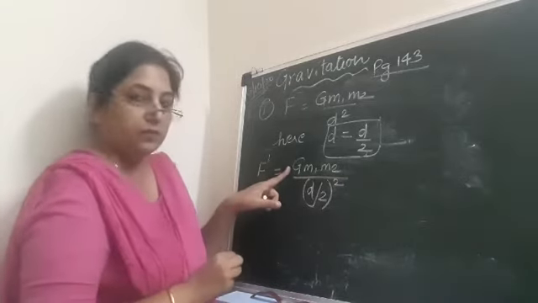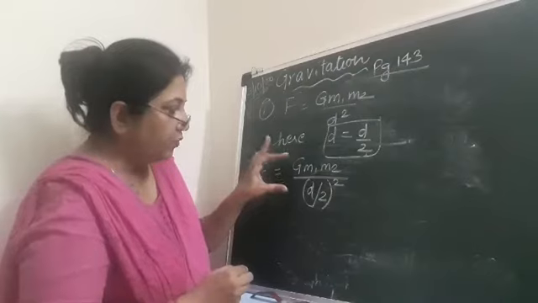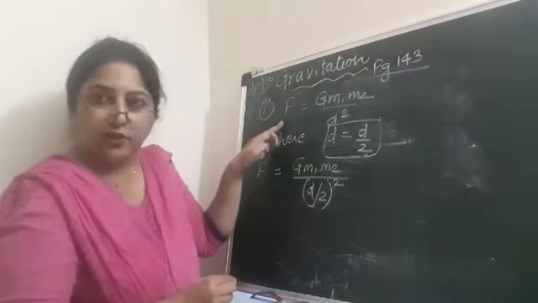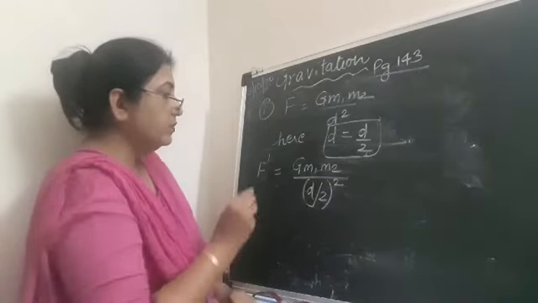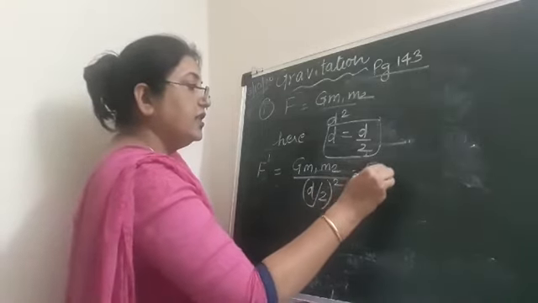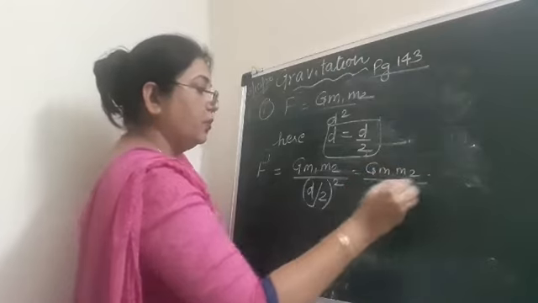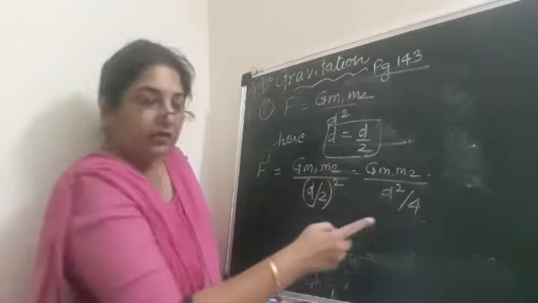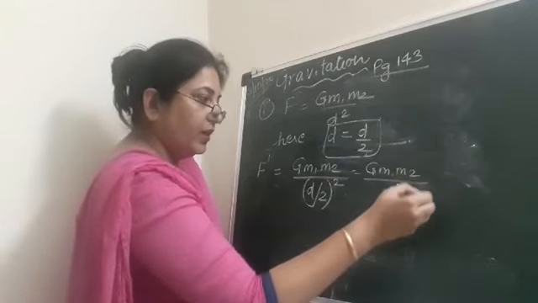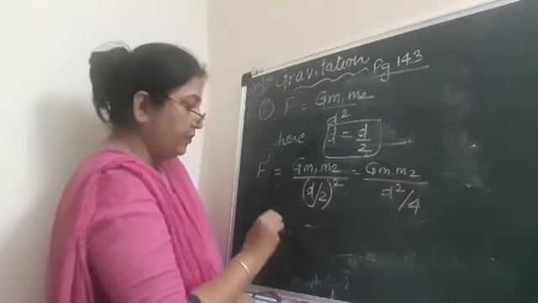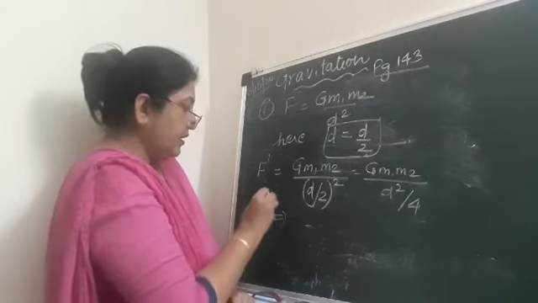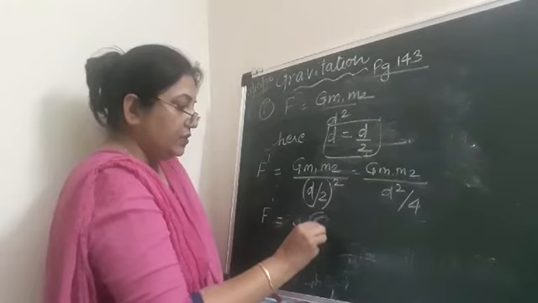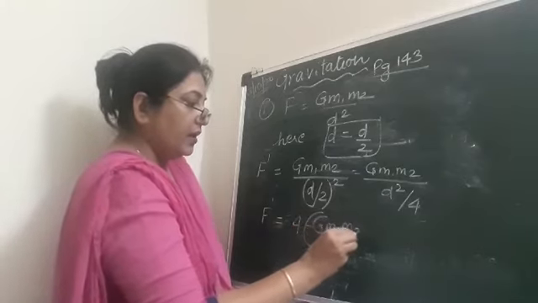We will not put any value of G. It is only for you to find out what is the change in the force of attraction. So we will now solve and write Gm1m2 upon d square upon 4. Now where will this 4 go? 4 will go in the numerator. So we will write, therefore, F dash is equal to 4Gm1m2 upon d square.